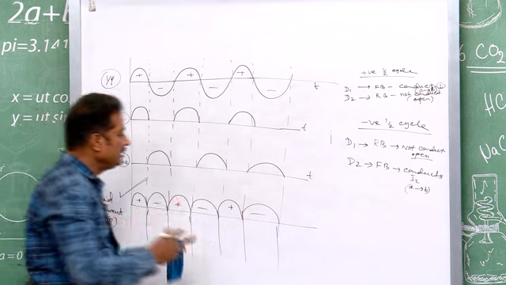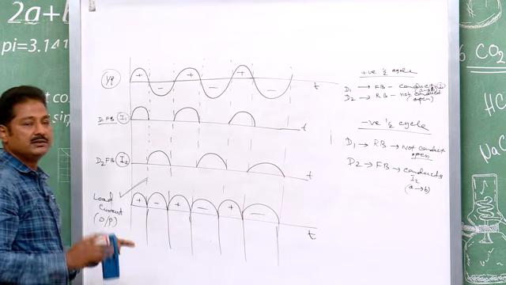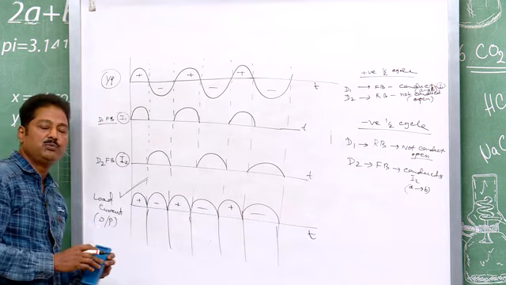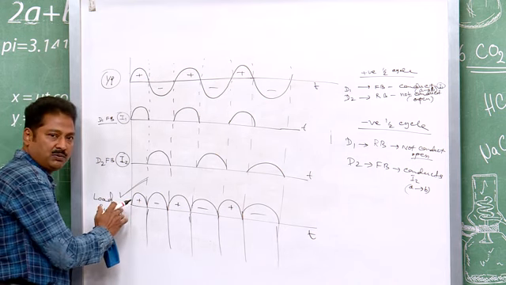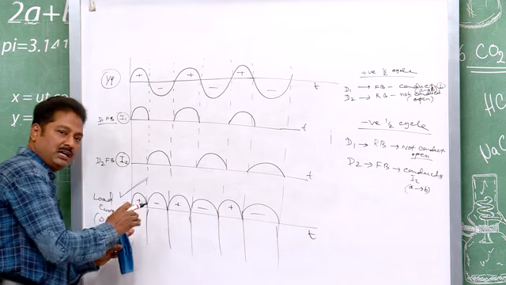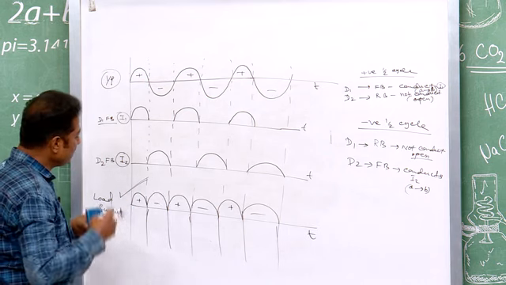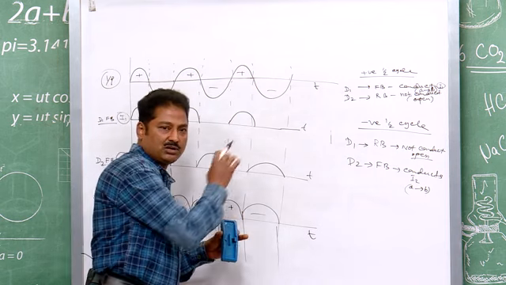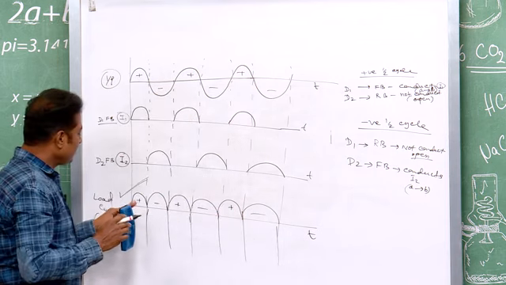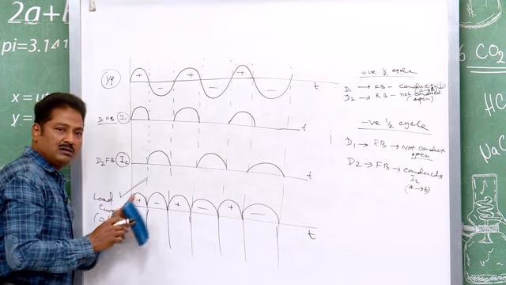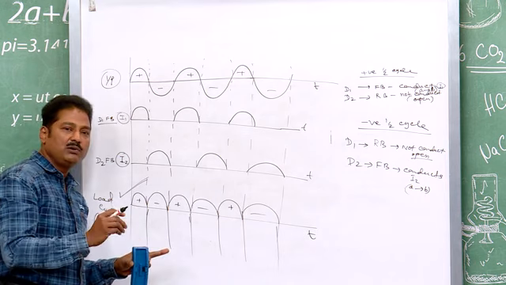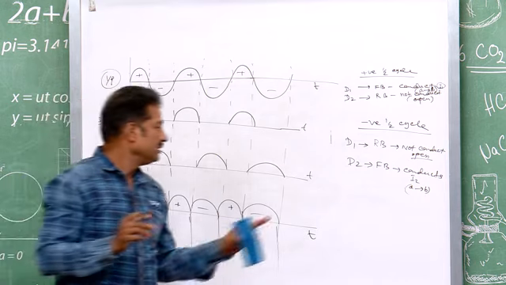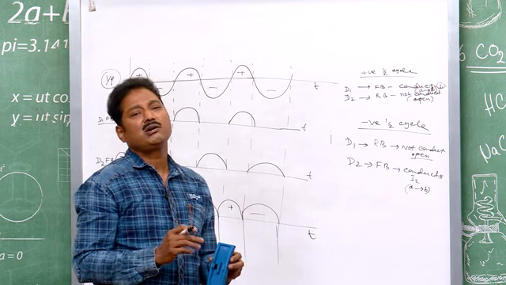What do you find? The full wave rectifier circuit is active throughout the wave. For the positive half wave, it is active, meaning the current is flowing. For the negative half wave, it is active as well, and moreover, the different thing in comparison to the half wave rectifier is that in all half cycles, the output is always in the same direction, from A to B. So, what was our definition?